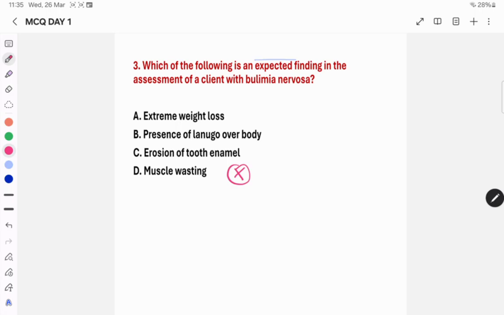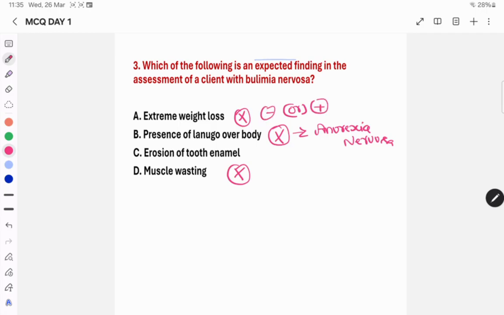Presence of lanugo over body, no. Lanugo is a classical symptom we can expect in case of anorexia nervosa. Next, extreme weight loss, no. Maybe we can expect weight loss, plus or minus, meaning it may or may not be there.